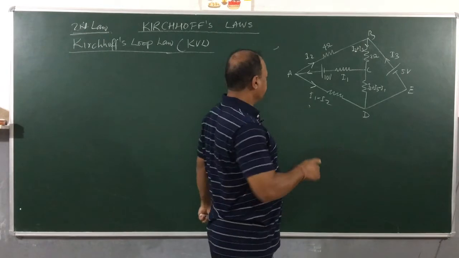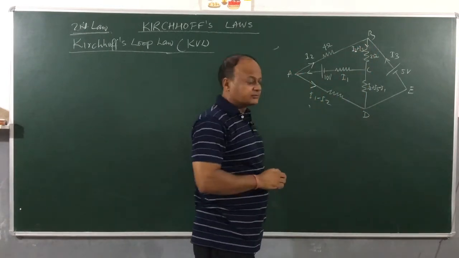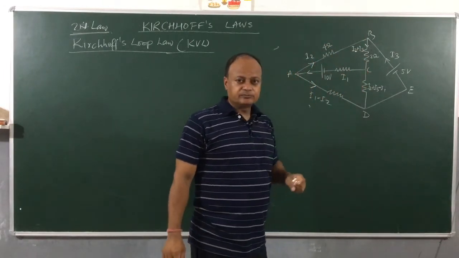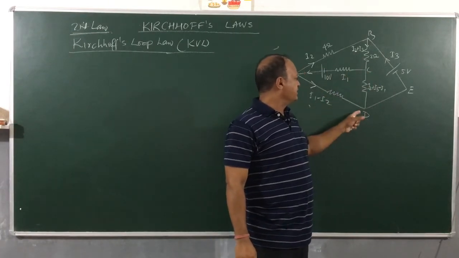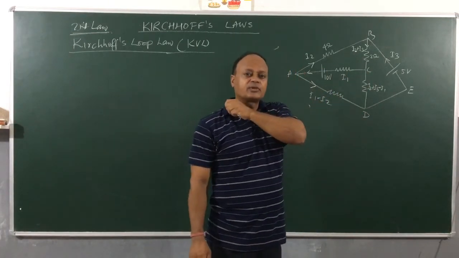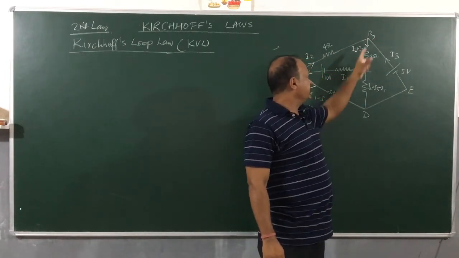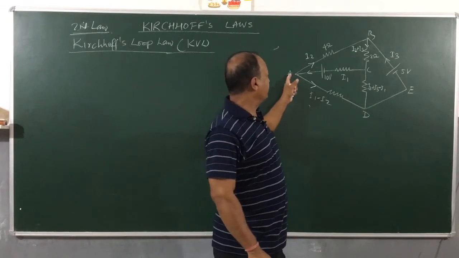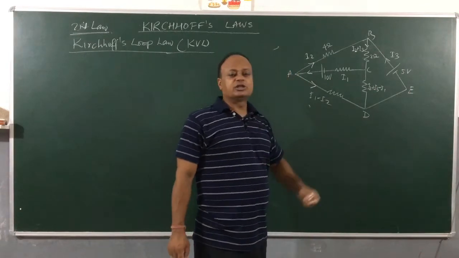See here, this is a loop. I can call this loop A, B, C, A, right? And the loop we have A, C, D, A. Yet another loop we have B, E, D, B. And if you wish, then you have a fourth loop, outer loop A, B, E, D, A. So there are four loops in it.